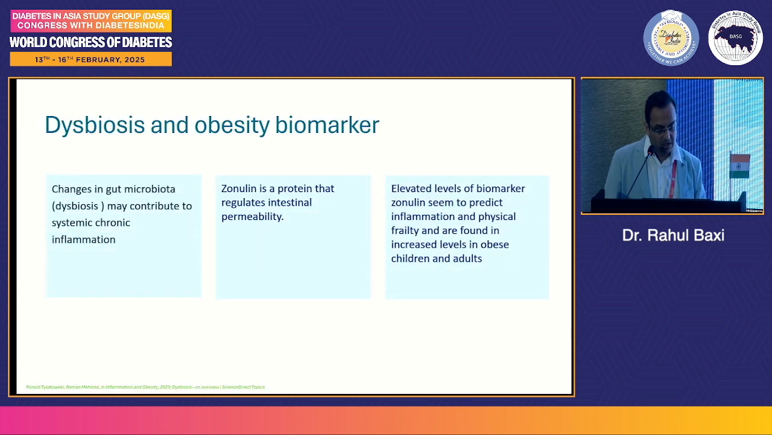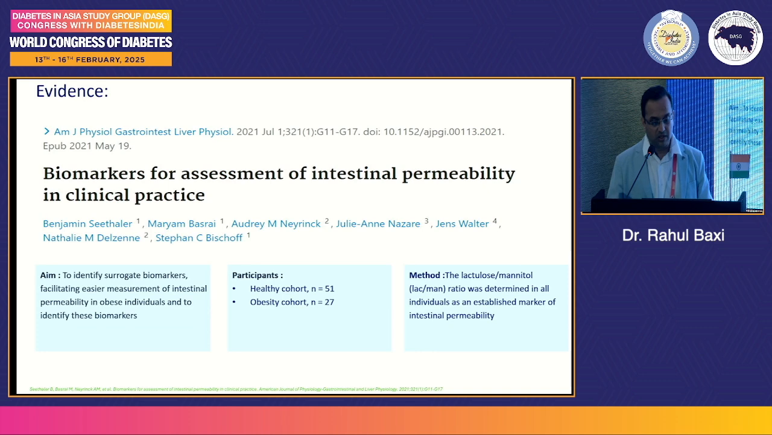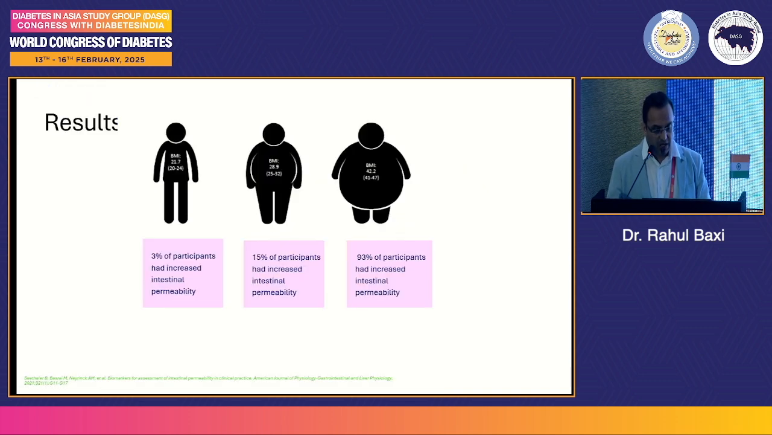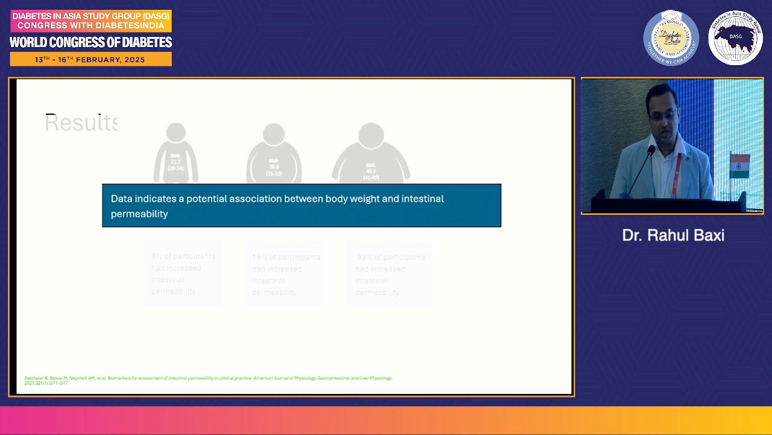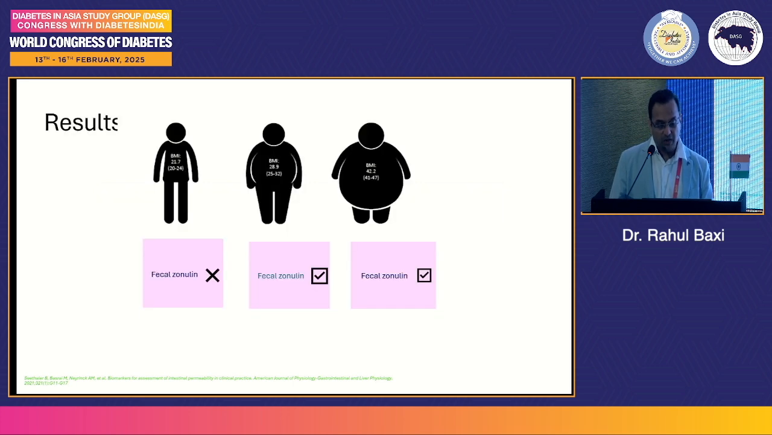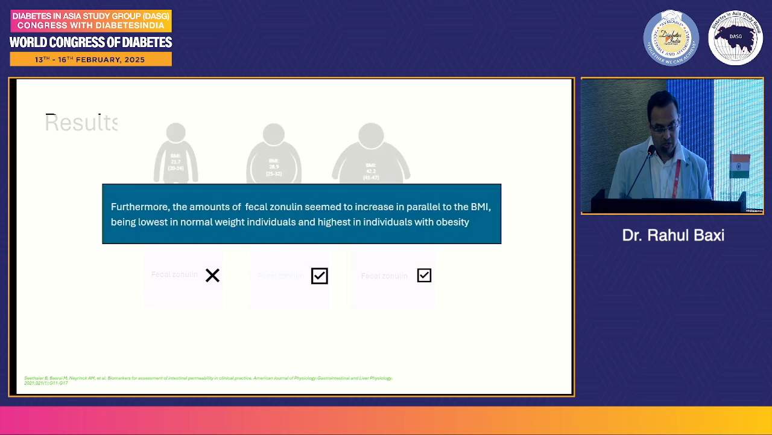Dysbiosis and obesity biomarkers. So zonulin is a protein that regulates intestinal permeability. Biomarkers for assessment of intestinal permeability in clinical practice. So 3% had increased intestinal permeability. This was based on the BMI, if you see. So data indicates a potential association between body weight and intestinal permeability. So fecal zonulin in normal BMI or no BMI, it was not that high. In overweight to obese, fecal zonulin was positive, and in morbidly obese also fecal zonulin was positive. So amounts of fecal zonulin seem to be increased in parallel with the BMI, being lowest in normal weight individuals and highest in individuals with obesity.